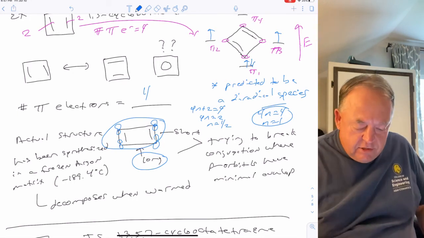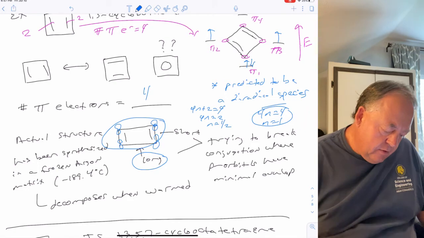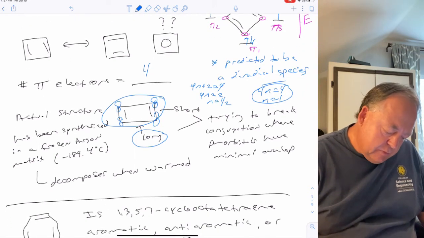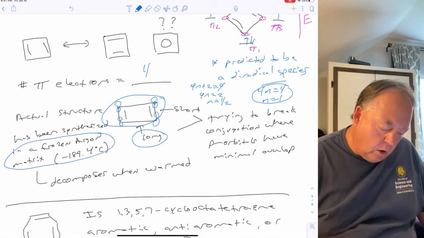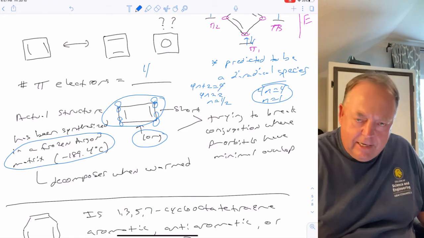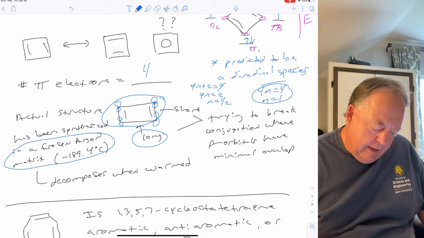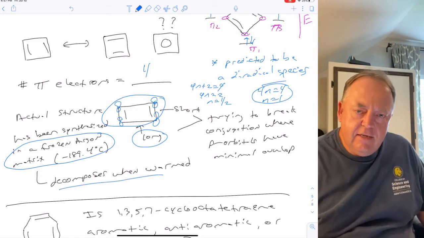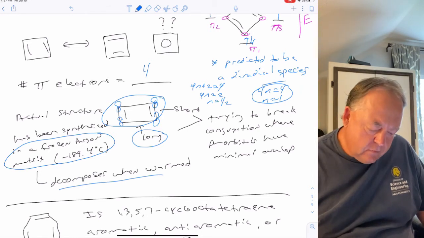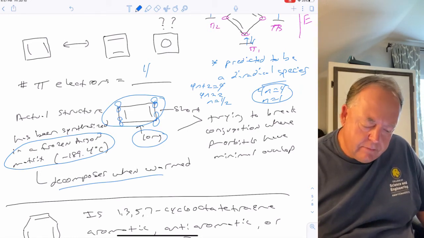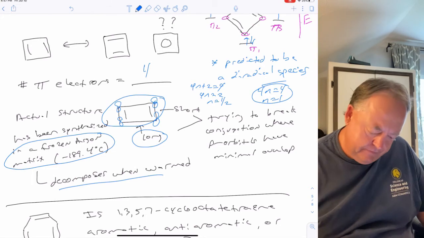But even so, it's still an extremely unstable molecule. It's been synthesized, but in a frozen argon matrix at negative 189 degrees Celsius. And if you warm it up much above that, it'll decompose. So anti-aromatic molecules are very unstable.